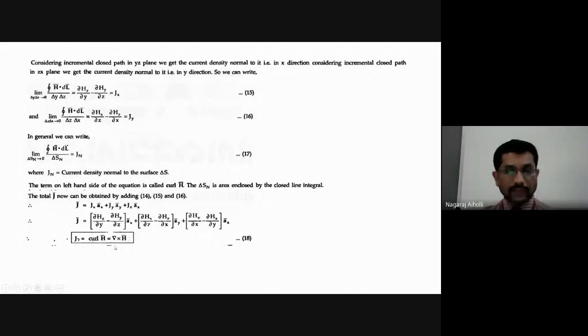When we take the cross product, we will get this component into ax bar plus this component into ay bar plus this component into az bar. Hence we say that j bar is equal to curl h bar, that is equal to del cross h bar. That is the equation we get for j bar, the current density equation.